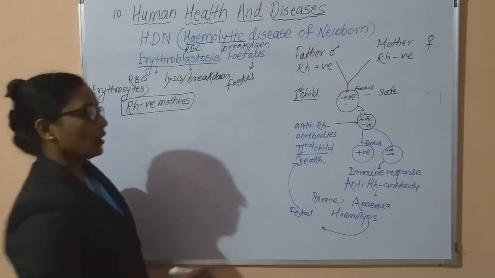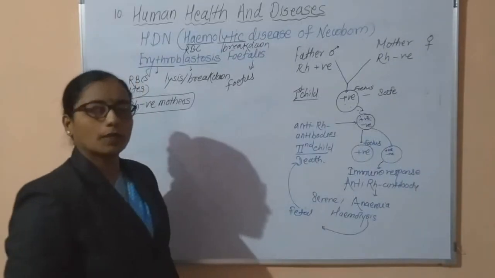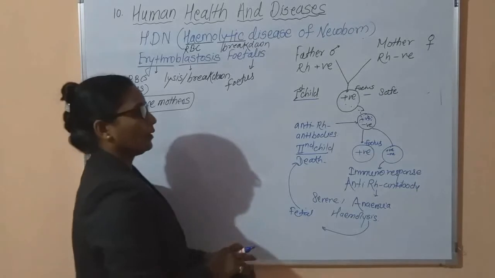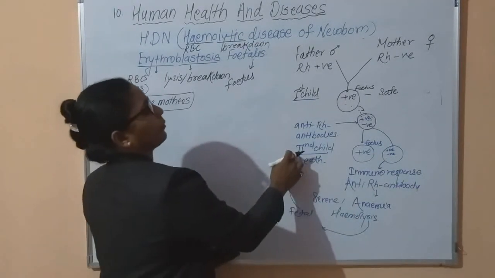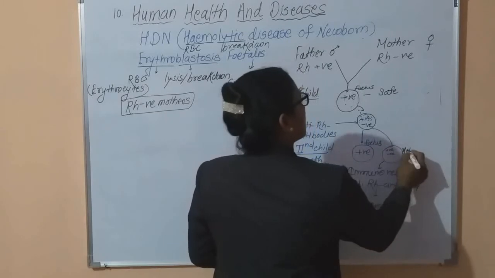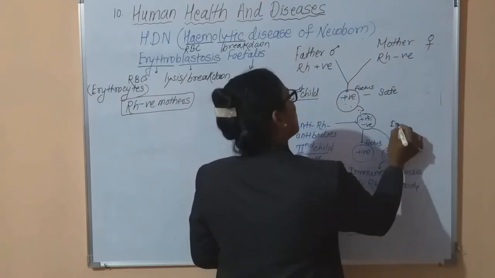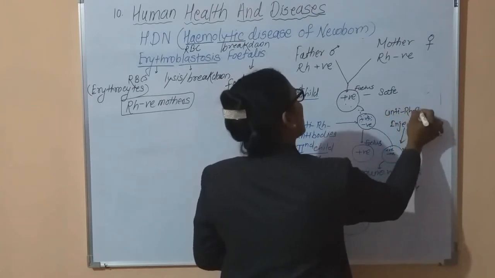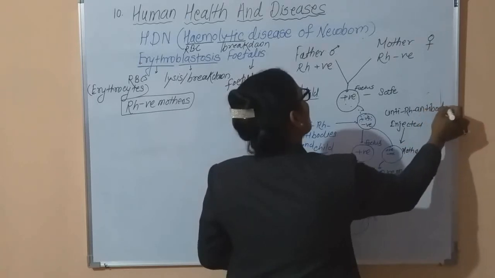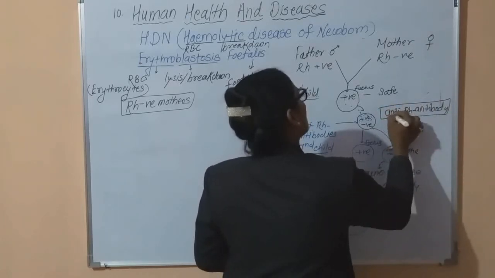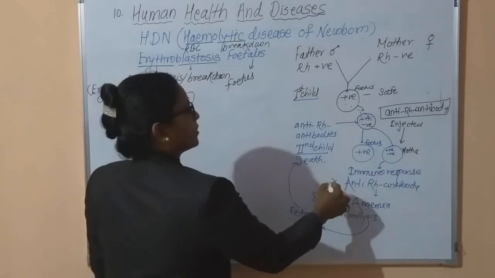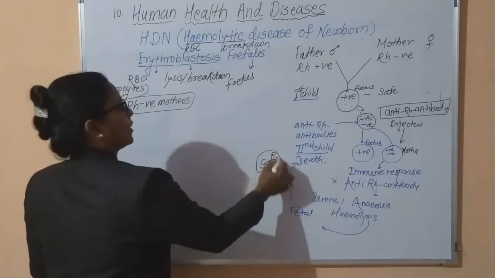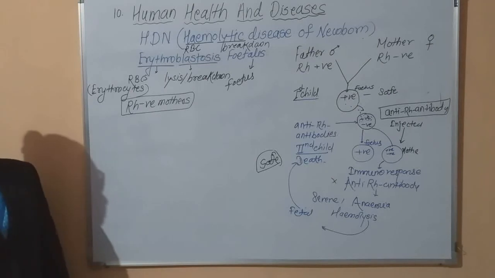Now in this case the rate of erythroblastosis fetalis was high, but with the development of medical sciences, in the second pregnancy the mother is injected with an anti-Rh antibody injection. This injection is given to the mother during the second child's pregnancy, and it prevents the immune response, and this second child is safe. This is called erythroblastosis fetalis.